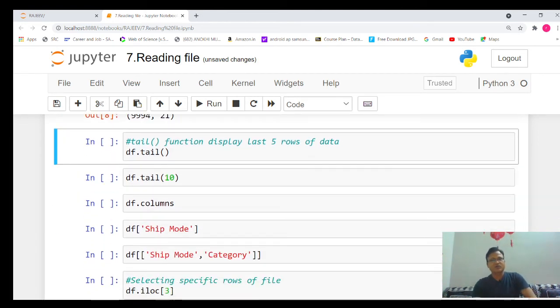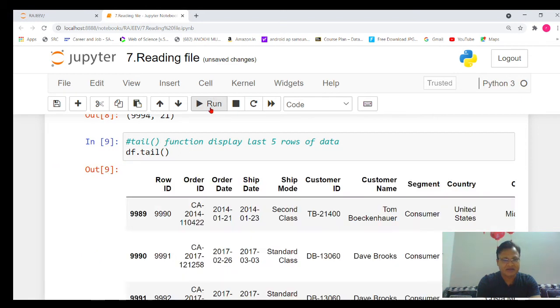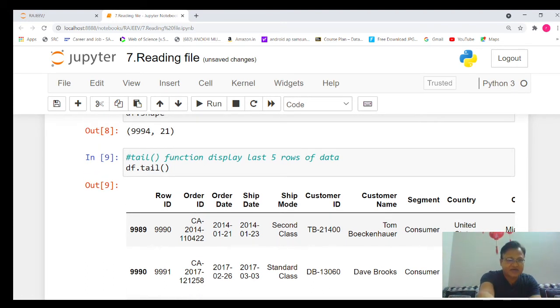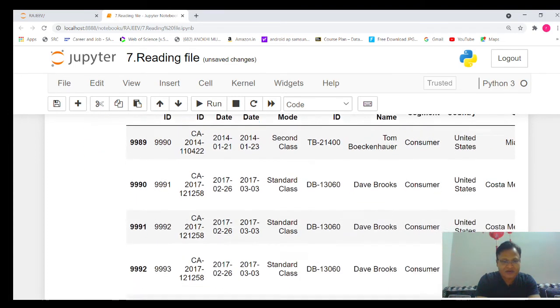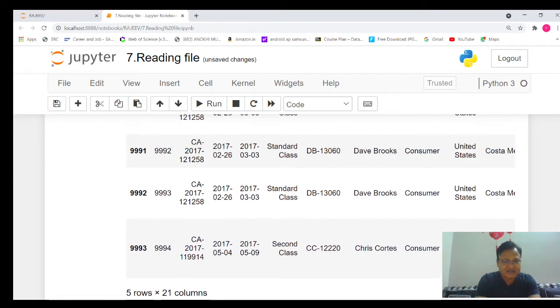Then suppose I want to display the last 5 rows. To display the first 5 rows we learned the function is head, and to display the last 5 rows we will use the dot tail command. So here we write df dot tail. Let's execute that part. As I have already shown, a total of 9,994 rows are there. So here if you see, this is